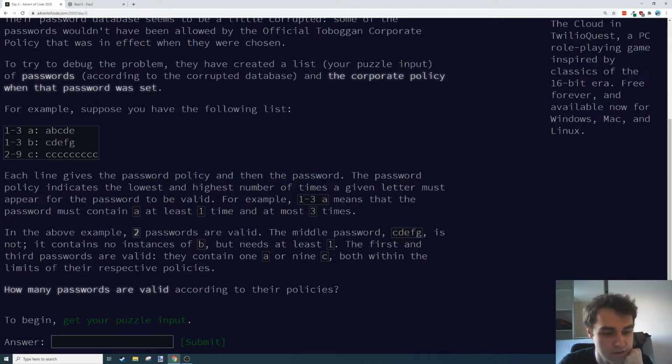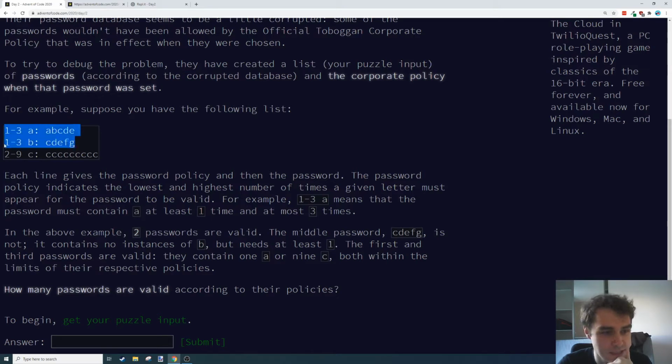Each line gives a password policy and the password. The password policy indicates the lowest and highest number of times a given letter must appear for the password to be valid. So 1-3 a means the password must contain a at least 1 time and at most 3 times. In the above example, two passwords are valid.